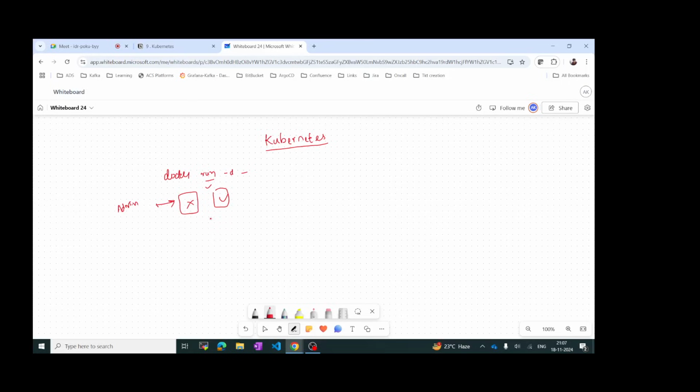So how to overcome this one? So we got Kubernetes. Kubernetes is a container orchestration tool. What it does is it will be running these containers inside a pod.